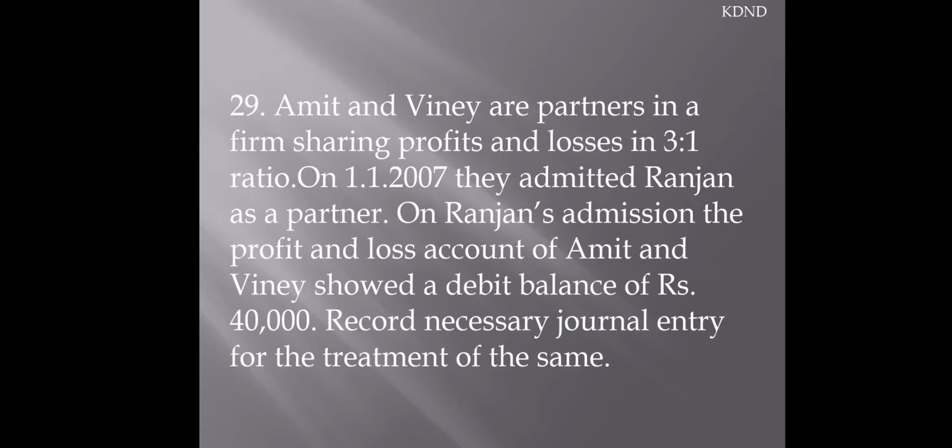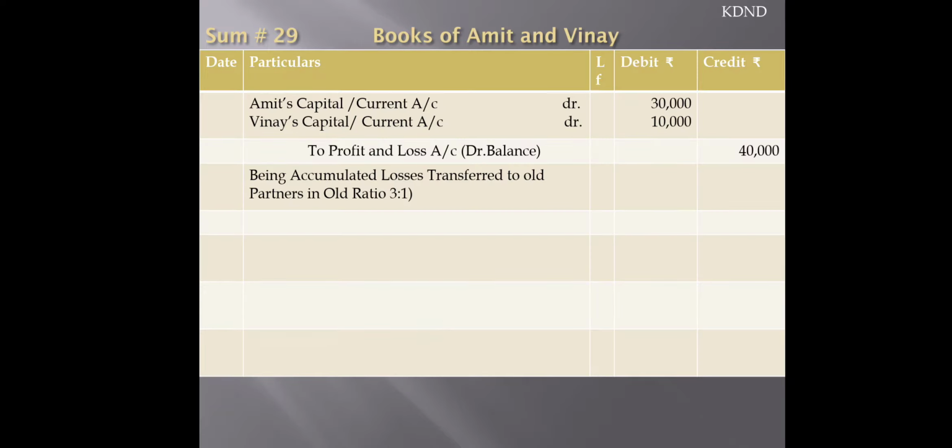So loss always has a debit balance, which is to be written off now by crediting it. So the entry will be Amit's capital account debit, Vinay's capital account debit, to profit and loss debit balance. That is 30,000, 10,000 and 40,000 respectively. Being accumulated losses transferred to old partners in their old ratio 3:1.